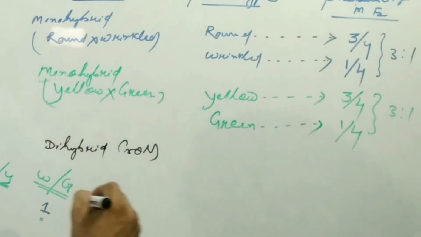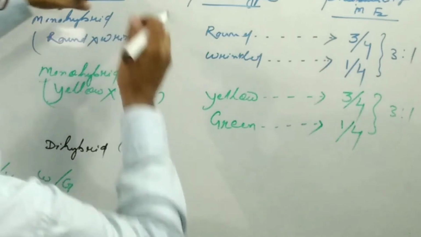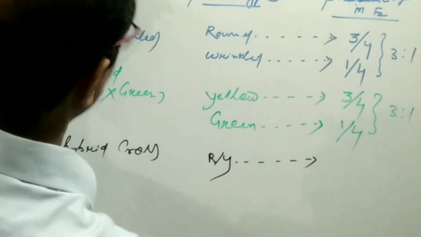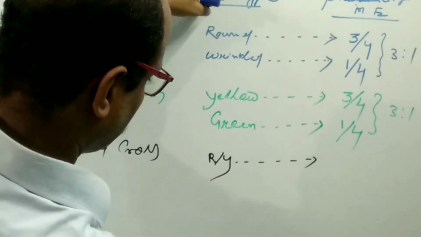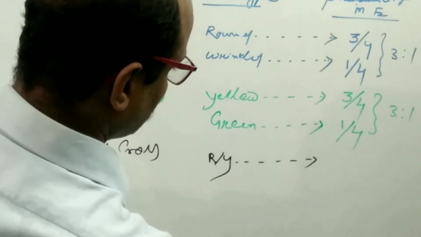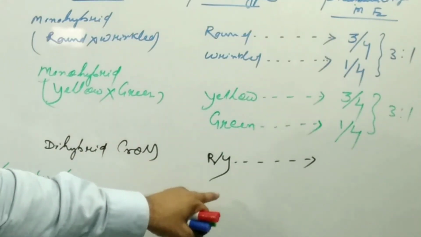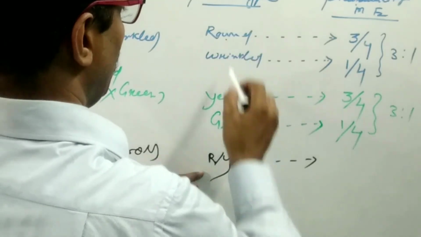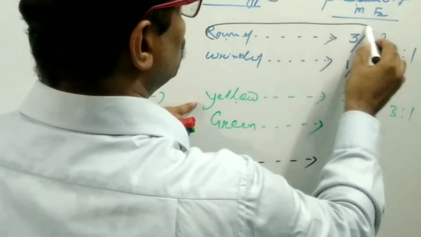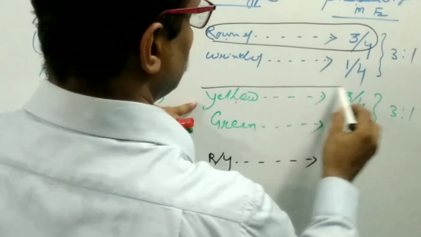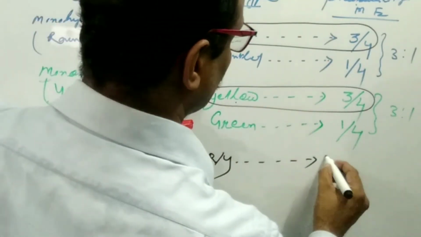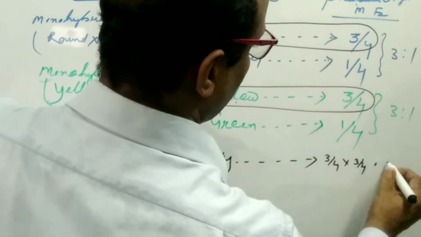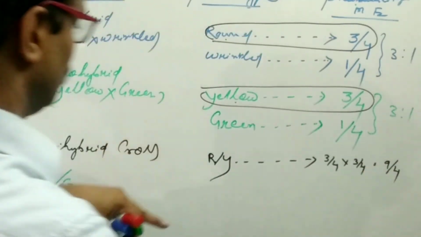In the dihybrid cross, one parent is round yellow and the other is wrinkled green. How many round and yellow individuals will be produced? It is 3/4 multiplied by 3/4, so 9/16.